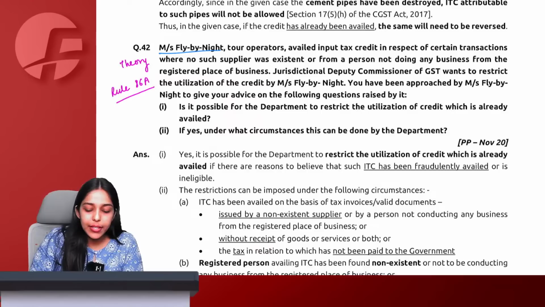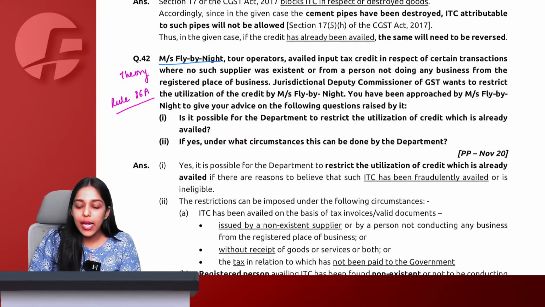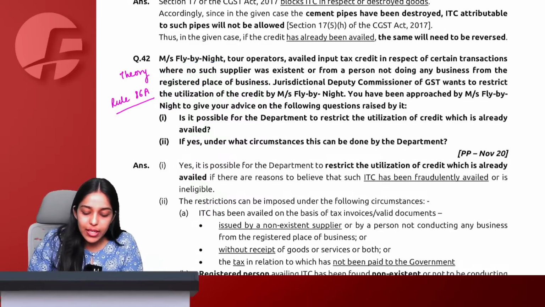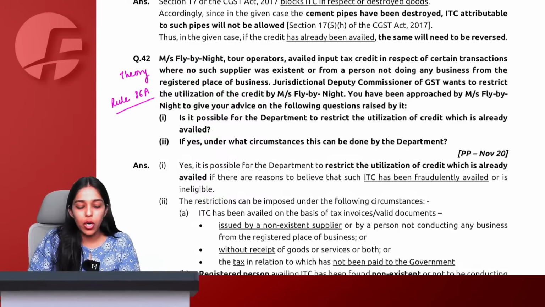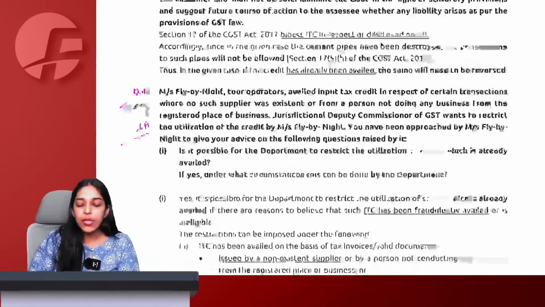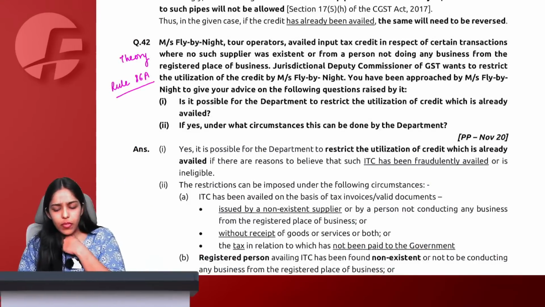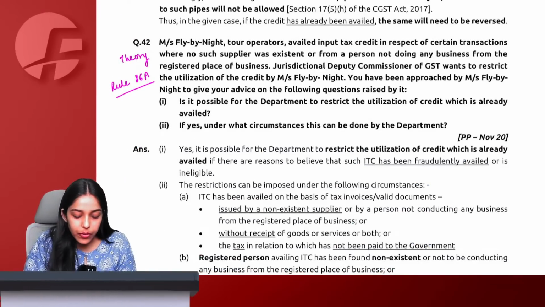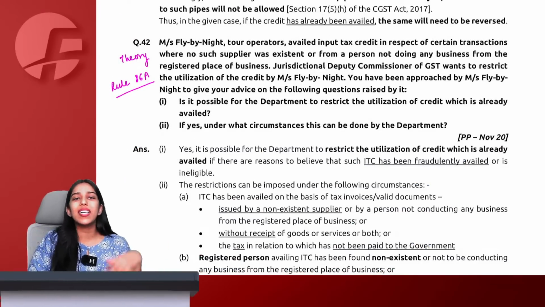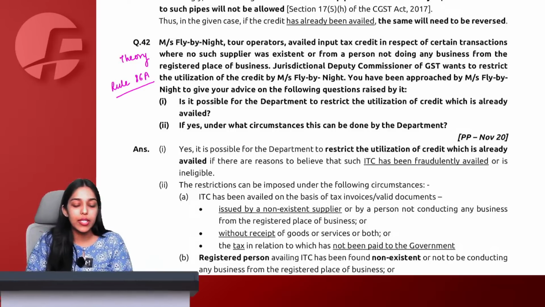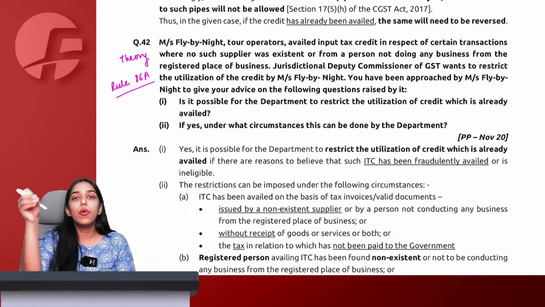Messrs fly-by-night tour operators availed input tax credit in respect of certain transactions where no such supplier was existent. See, this is a pure theory question. I think they are simply asking that we did some sale, we availed credit without underlying invoice, or let's say we issued invoice without underlying supply, whatever it is. Can the government put restriction on us?